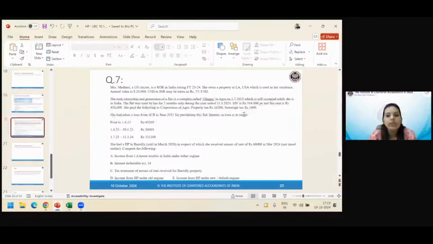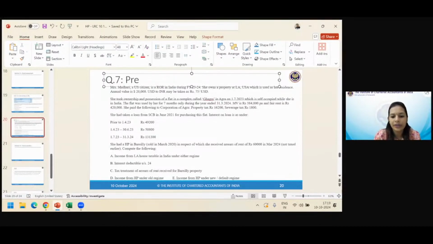Interest on loan is as under. Prior to 1st April 2023, 49,200. April to June, 50,800. 1st July to 31st March, this much. So there is a prior period also. Can you get a sense of the pre-construction interest that they are talking about? So this sum will also help you to do pre-construction interest.